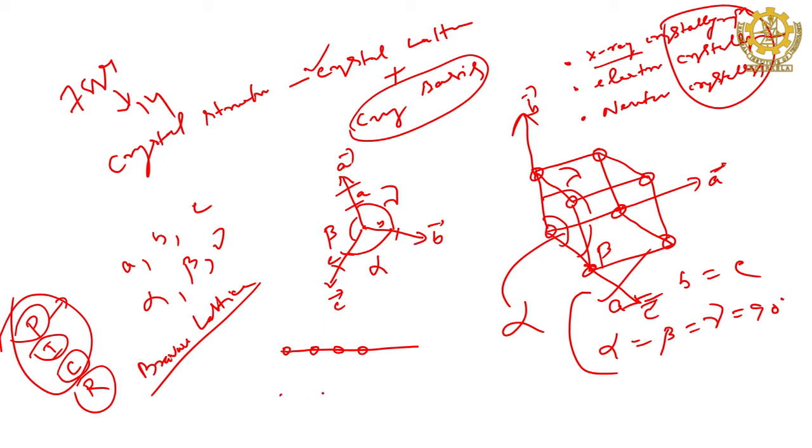But if one entity is here, another is here, another is there, you cannot. That is not a 1 dimensional lattice, because the arrangement is not regular. The points are not arranged regularly, orderly. So, this is a 1 dimensional lattice, but this is not. Both are 1 dimension, but one is a lattice, the other is not.